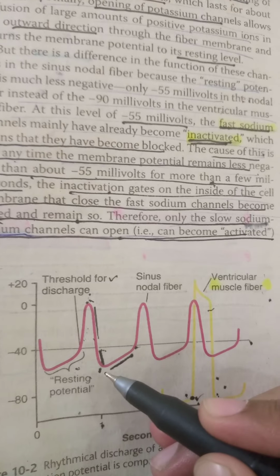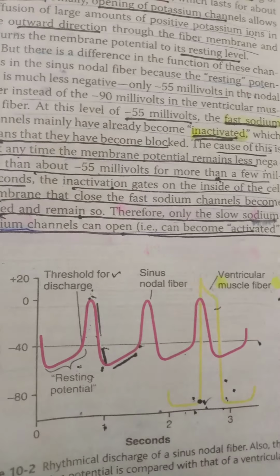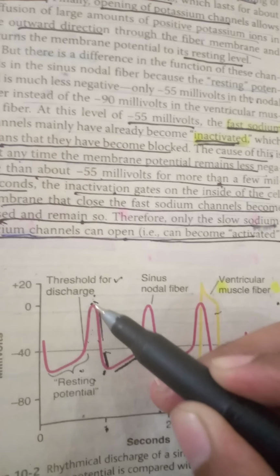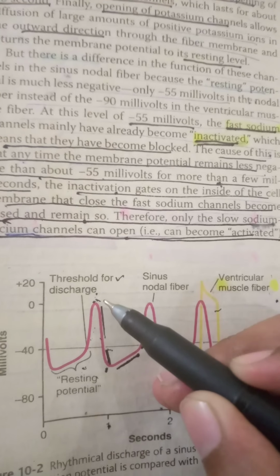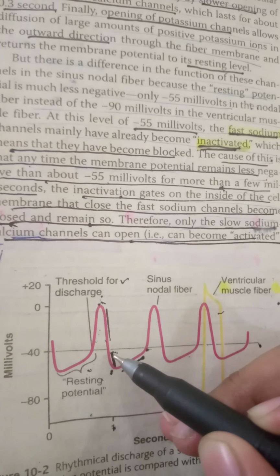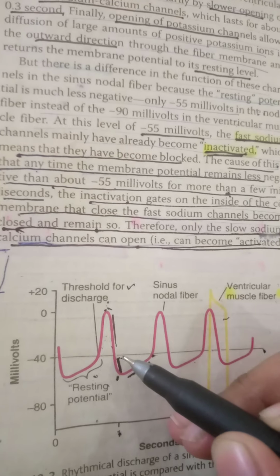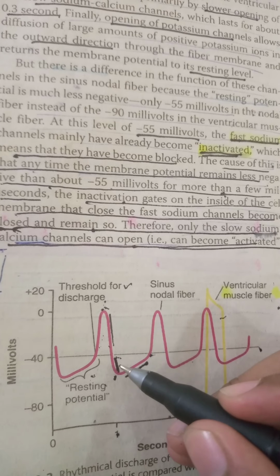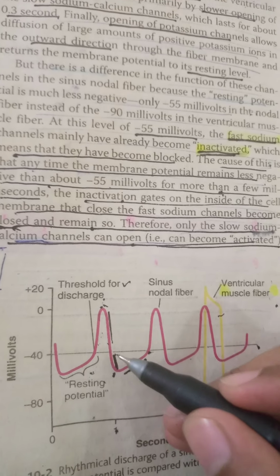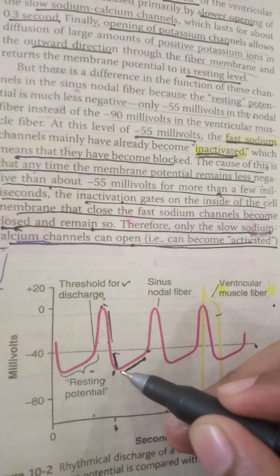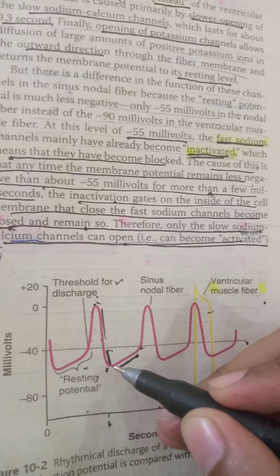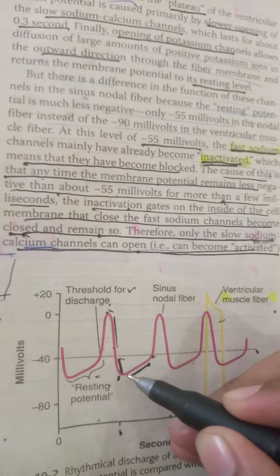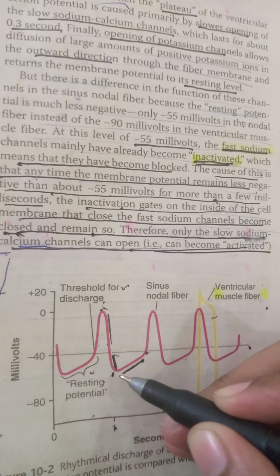This hyperpolarization occurs as follows. After opening of the potassium channels for return of action potential to the threshold, these potassium channels remain open for 1/10 of a second, which leads to the additional removal of potassium ions, that is positive ions, out of the cell, and the cell potential will become more negative.